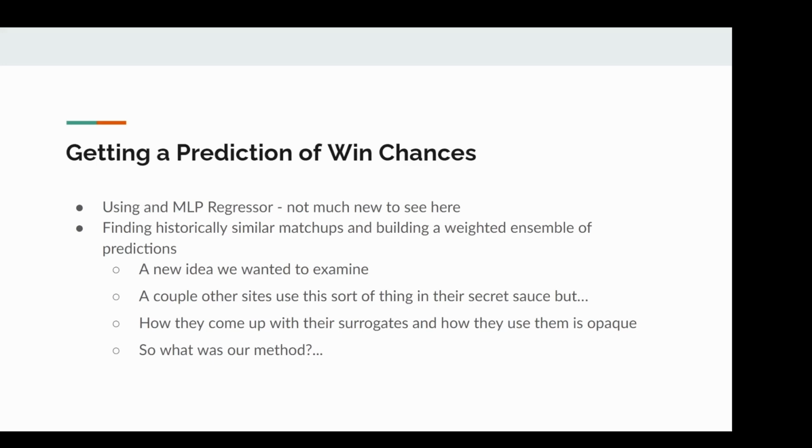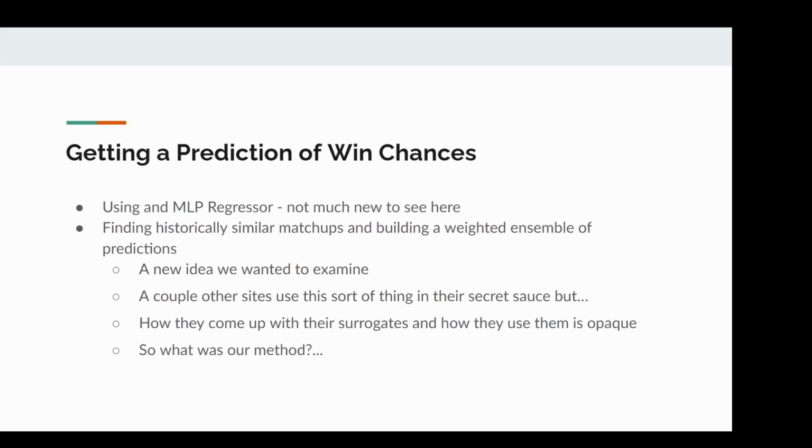For the other method we used, we looked for historical surrogates to the game we're predicting, and then treated those surrogates as a weighted ensemble of models. There's a lot to unpack there. Let me first say why we did this, and then I'll tell you how we did. First of all, this is a pretty new technique, at least as far as we know, and we wanted to examine this and get our hands dirty with it.